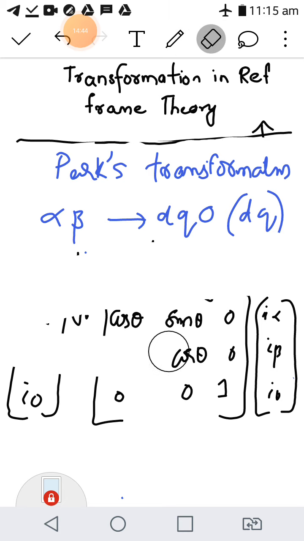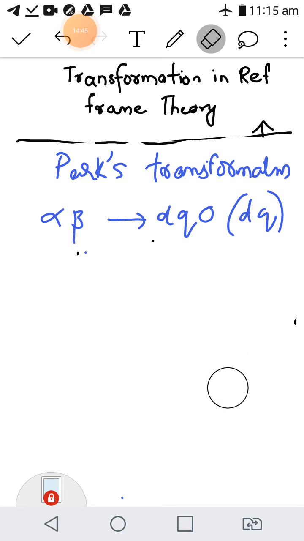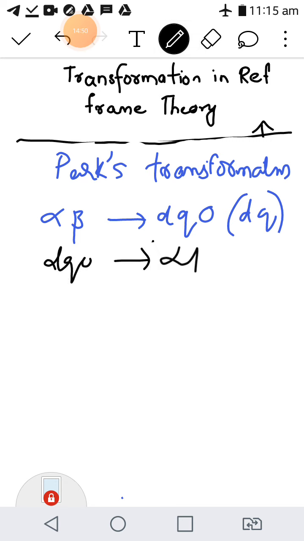Now how will you get the reverse transformation, which means how will you convert this DQ0 back to alpha beta? That is done by using the inverse Park's transformation.